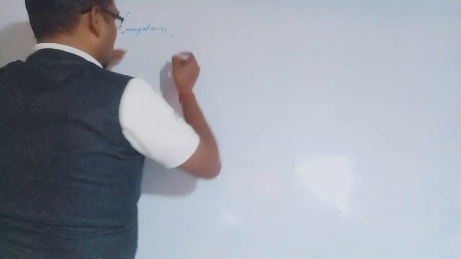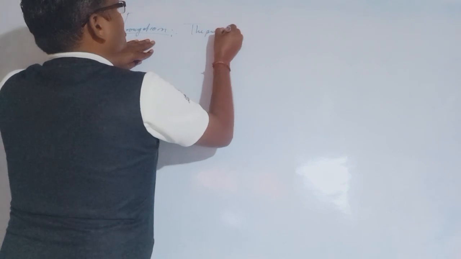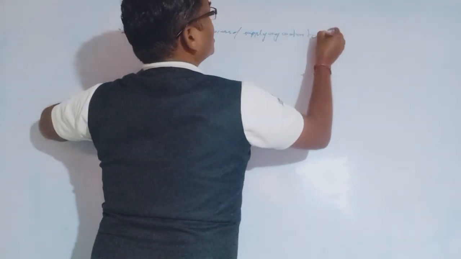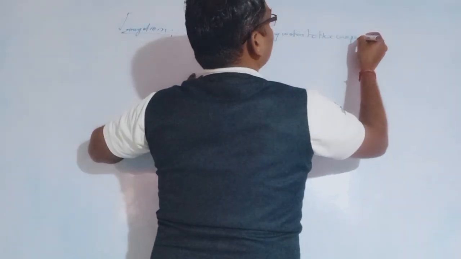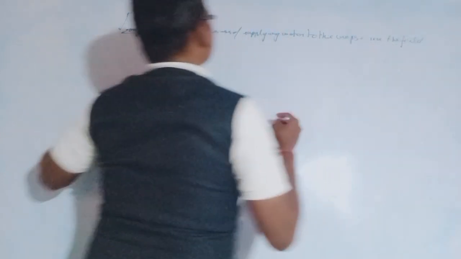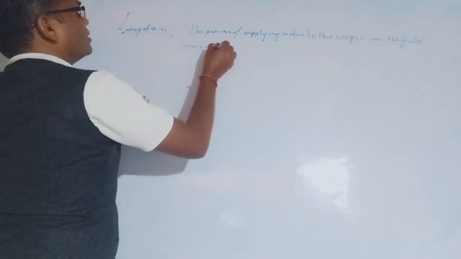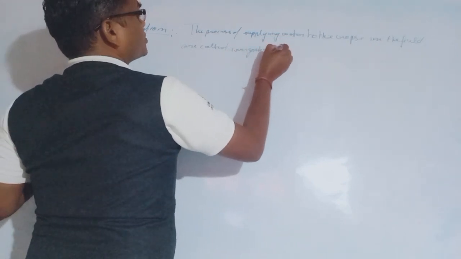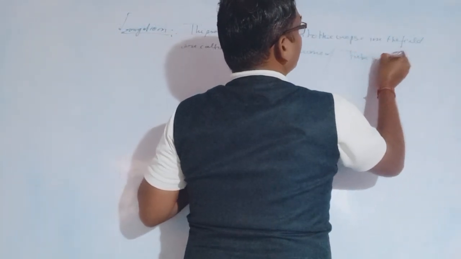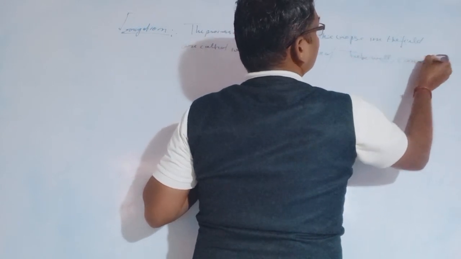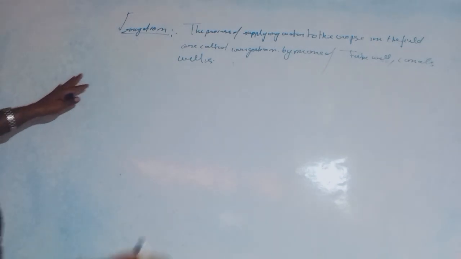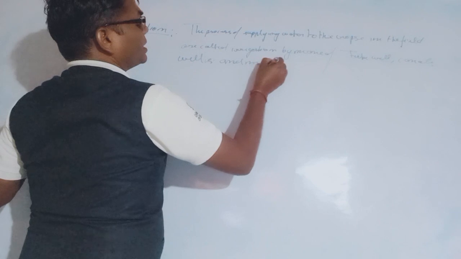If you don't understand, the process of supplying water to the crops in the field is called irrigation, by means of tube wells, canal systems, well systems, and many more systems.